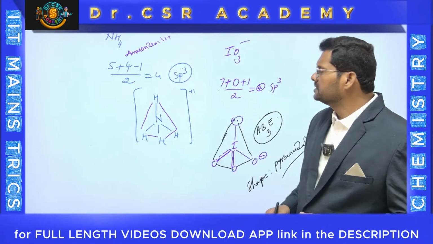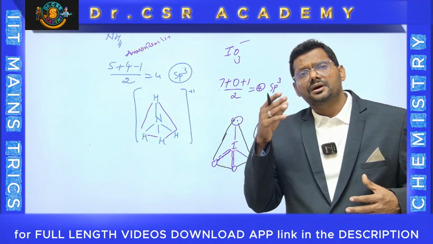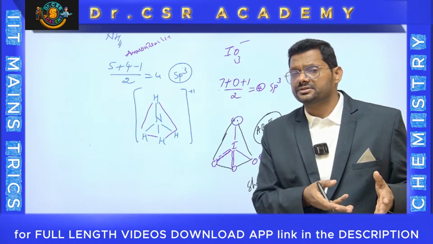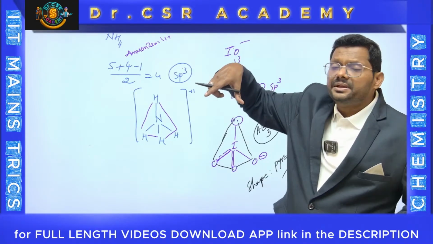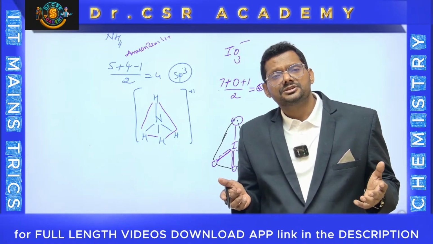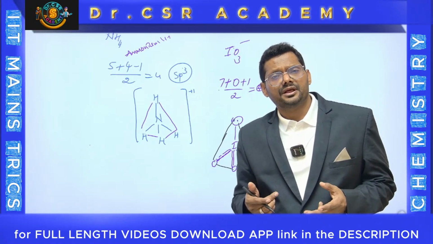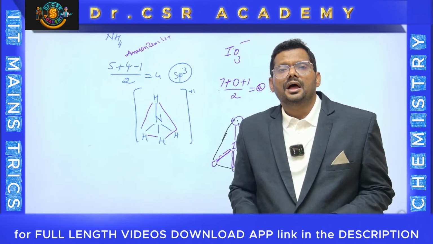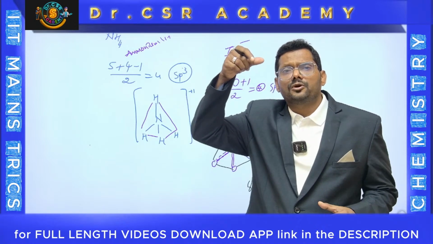Immediately you can go with sulfur dioxide, SO2, without any charge. SO2 is bent shaped because sulfur group number 6, no monovalent. 6 by 2, 3. Trigonal planar sp2. But there are 2 bond pairs, 2 oxygens. So bent shaped molecule. And you can say the bond angle also. There is 1 lone pair.